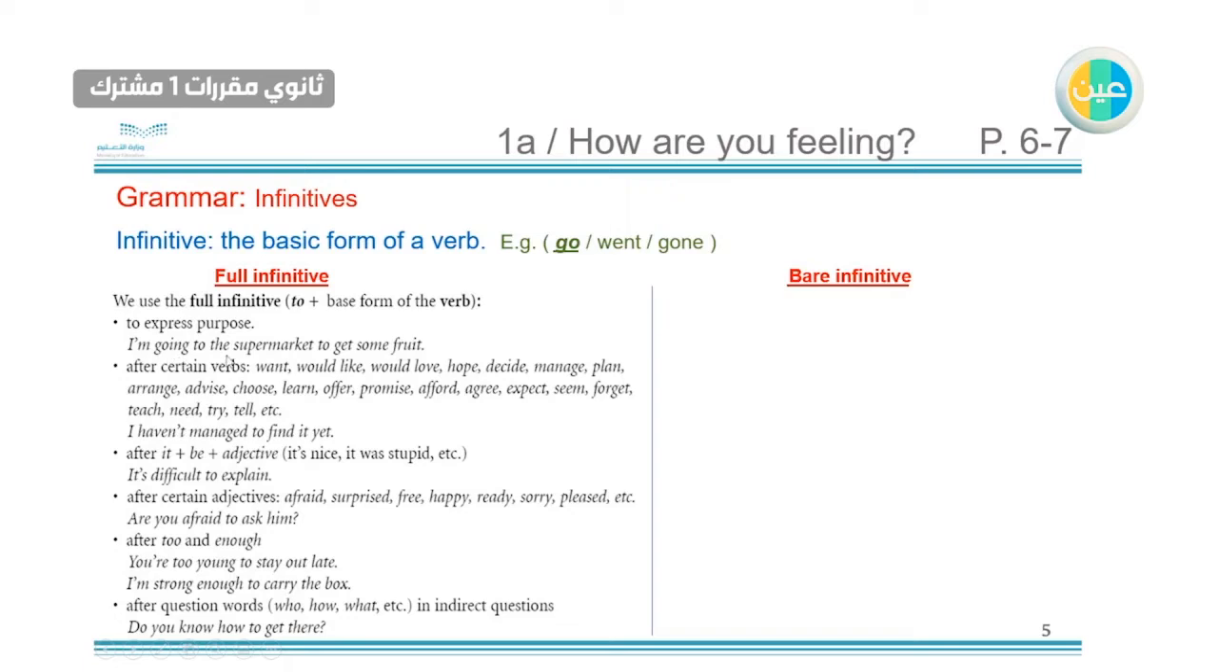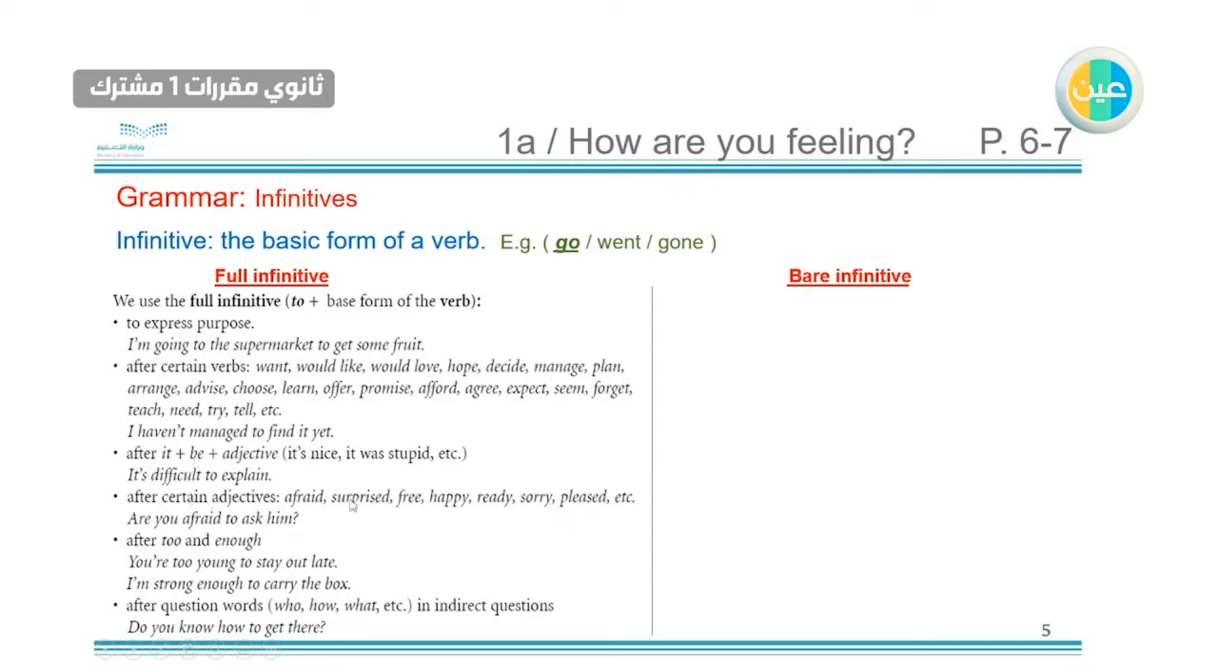For example, I'm going to the supermarket. So why? To get some fruit. So we used the full infinitive here to talk about the reason. We also use it after certain verbs like want, would like, would love, and so on. I haven't managed to find it yet. So we have manage here and then we used the full infinitive after it. Also after it plus be plus the adjective. For example, it's difficult to explain, so we used the full infinitive here.